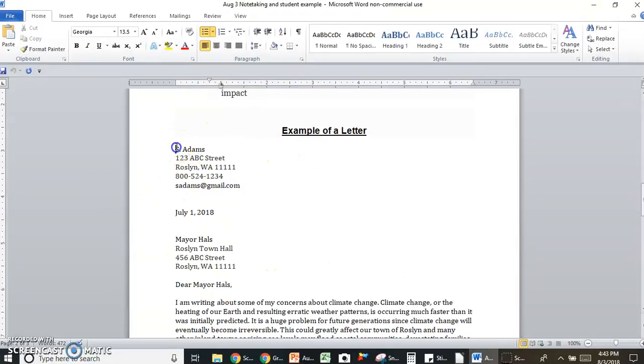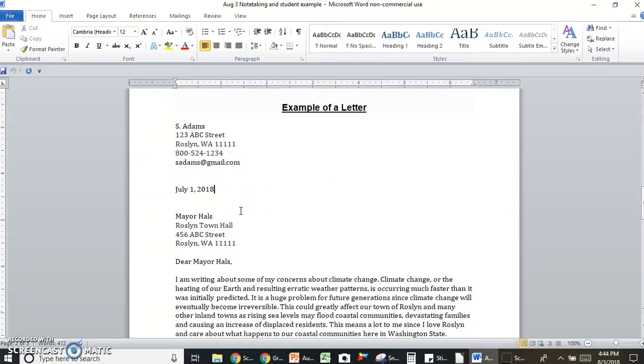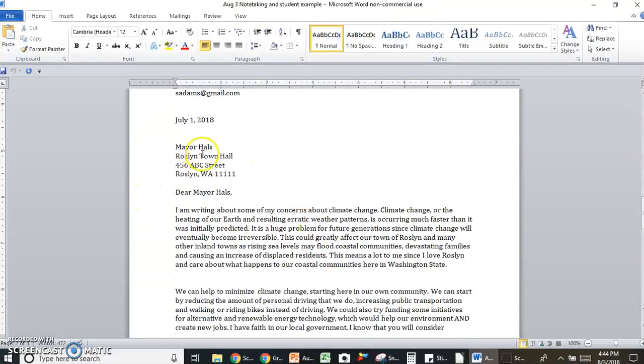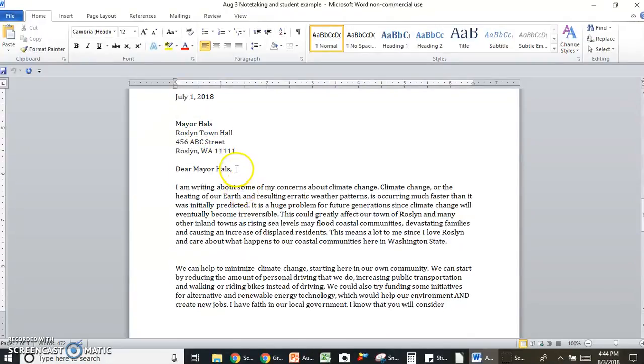So let's go through the format from the example that we gave earlier, and from the template. You'll notice that this isn't an actual student that wrote this letter. This is not the student. I made up their name and location. But S. Adams wrote this letter. Here's all their information as far as their address, phone number, their contact information. They put in 2 spaces, and they put in the date, another 2 spaces, and here's the address of who they are writing to. So they are writing to Mayor Howells in Roslyn Town Hall. Here's the address. They put in a space between the address and then Dear Mayor Howells.